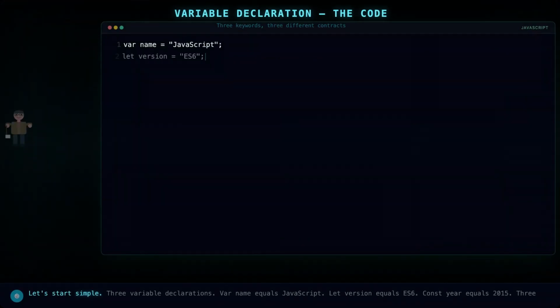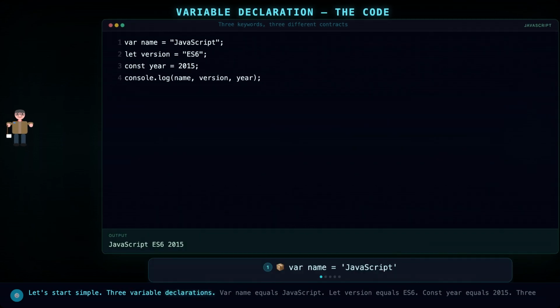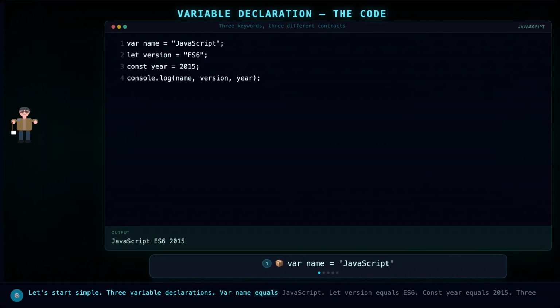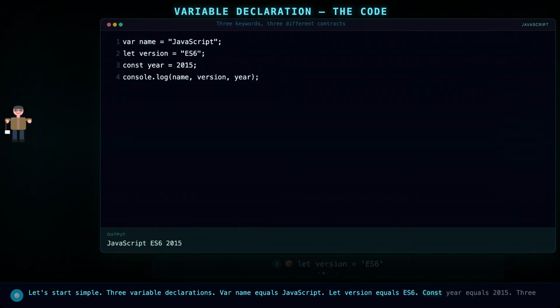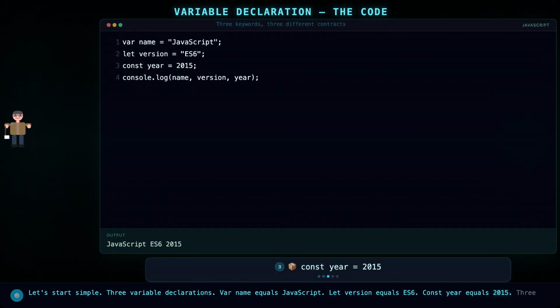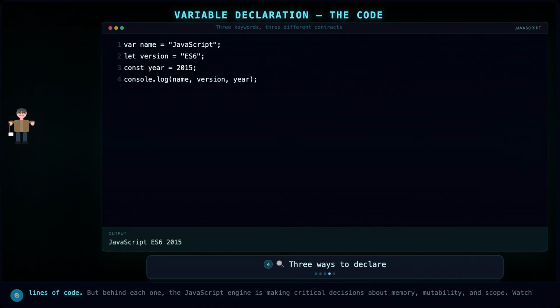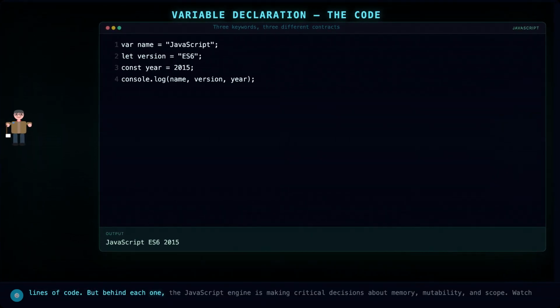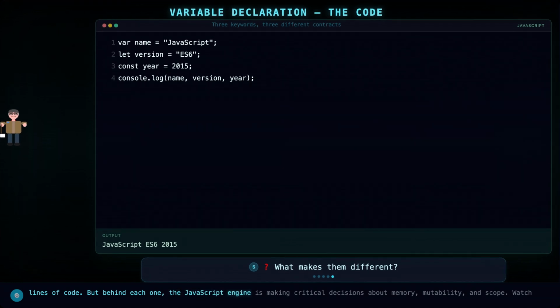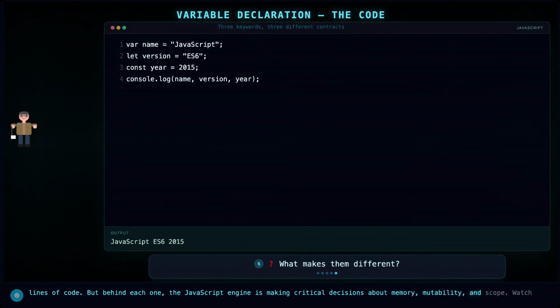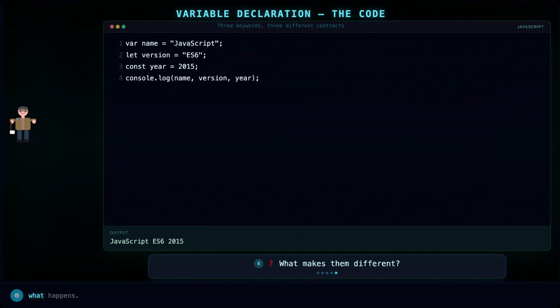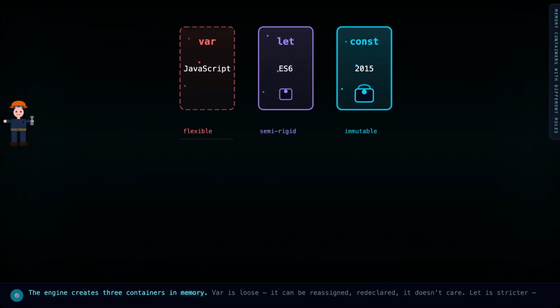Let's start simple. 3 variable declarations. var name = JavaScript. let version = ES6. const year = 2015. 3 lines of code. But behind each one, the JavaScript engine is making critical decisions about memory, mutability, and scope. Watch what happens. The engine creates 3 containers in memory.